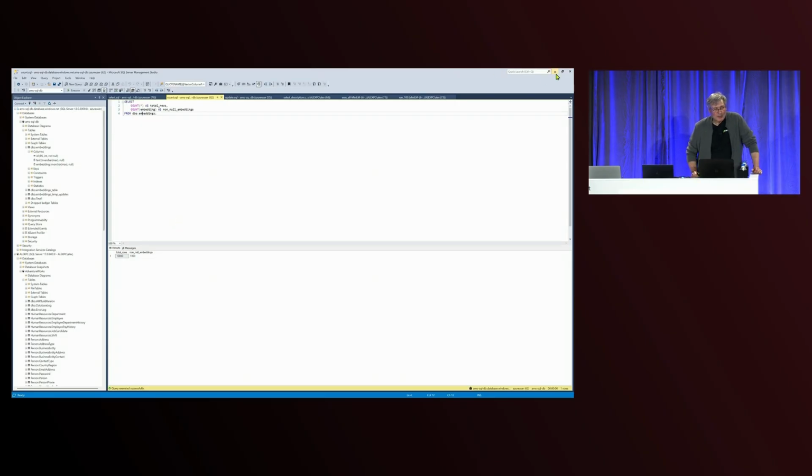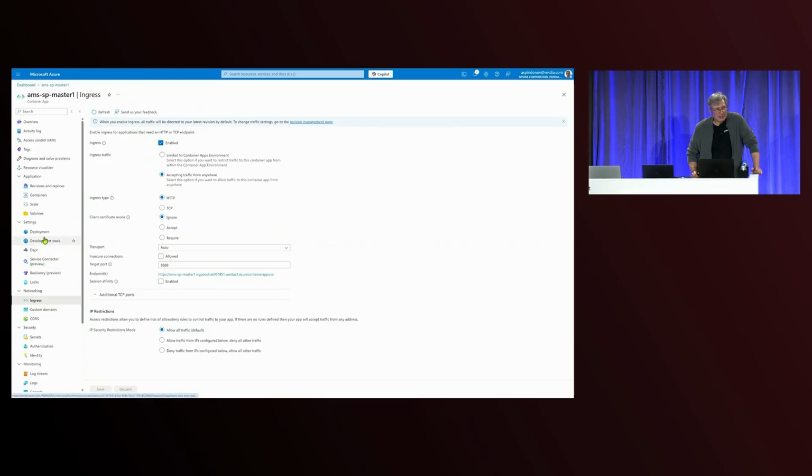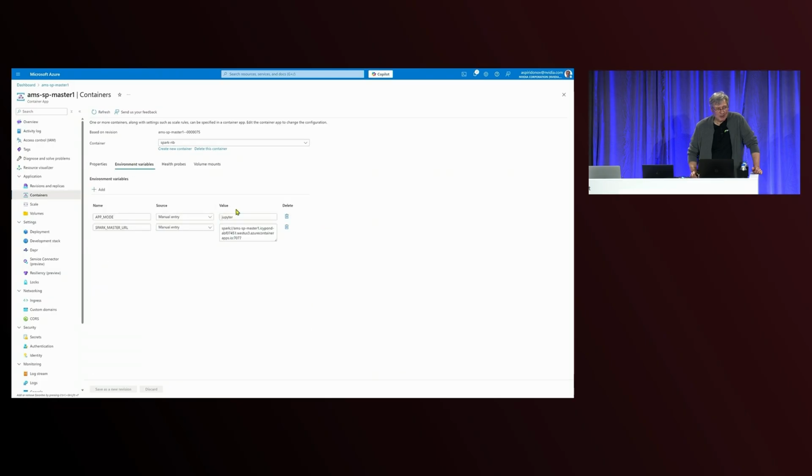And now let's check how the production will work. To do that, you go to a container, and choose the container for communication. And in environment variables, instead of Jupyter, you just specify a trigger mode.